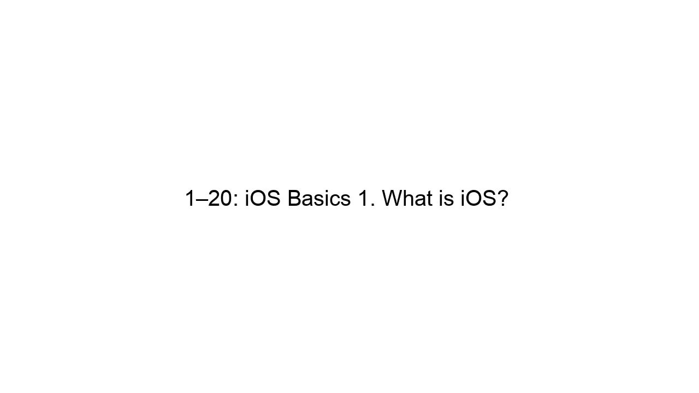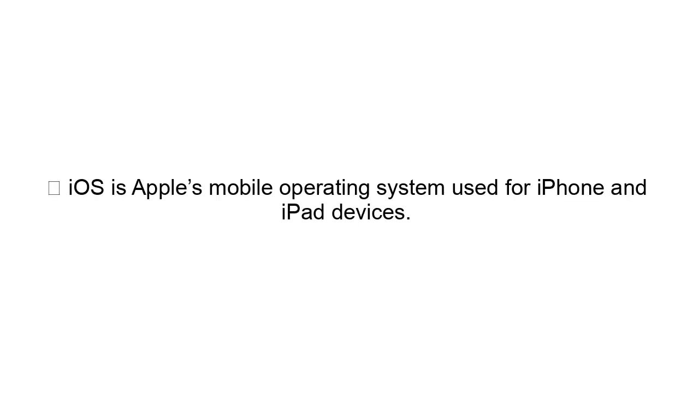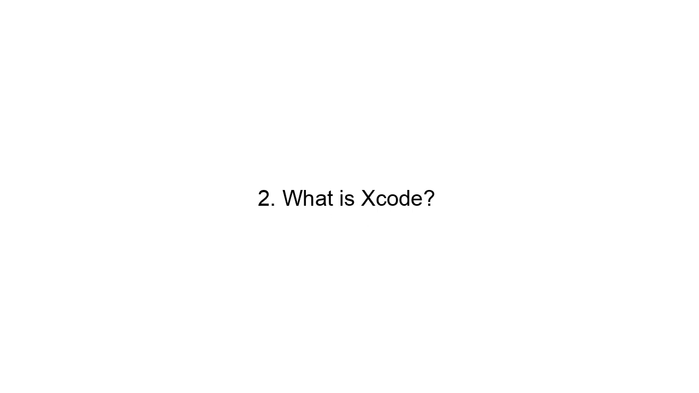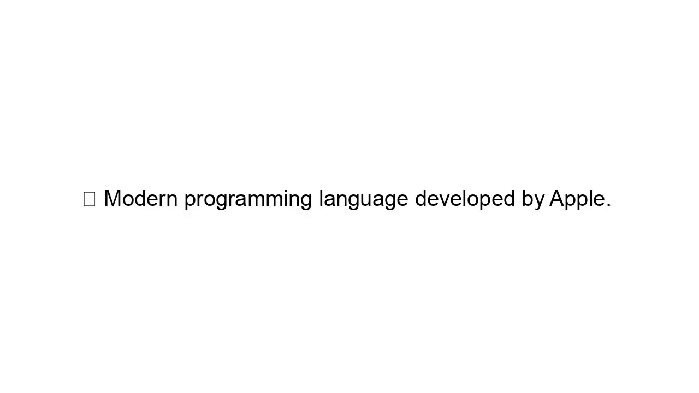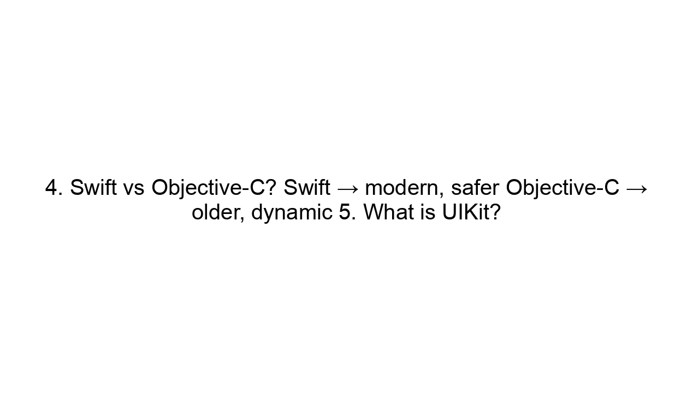1 to 20. iOS Basics. 1. What is iOS? iOS is Apple's mobile operating system used for iPhone and iPad devices. 2. What is Xcode? Official IDE for iOS development. 3. What is Swift? Modern programming language developed by Apple. 4. Swift versus Objective-C. Swift means modern, safer. Objective-C means older, dynamic.